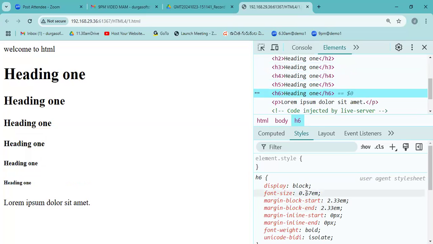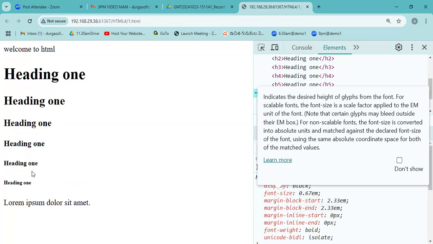Along with these sizes, you can see the margins. Margin is the gap. This is all CSS, which we will learn under CSS. But every tag has its own CSS in the browser. The browser is already defined with a particular CSS for a particular tag, so that's why it is displaying all these sizes.